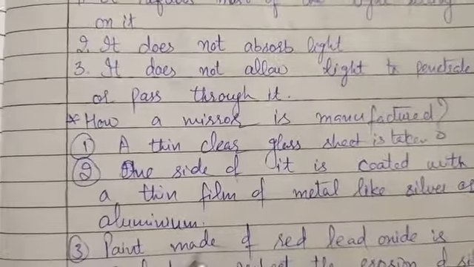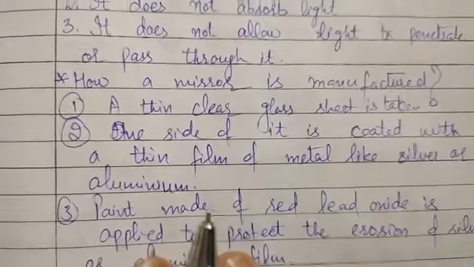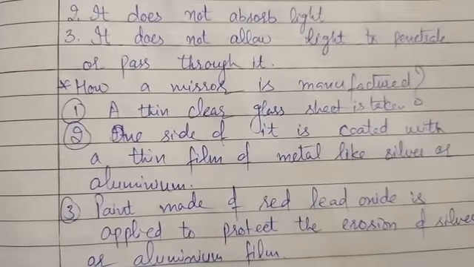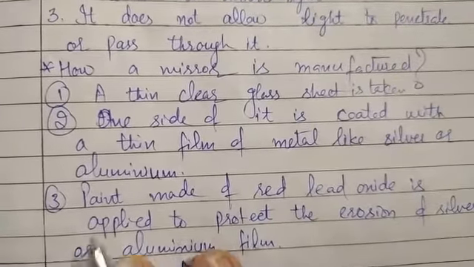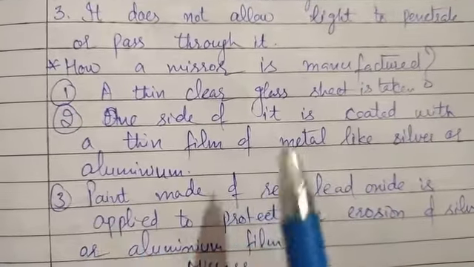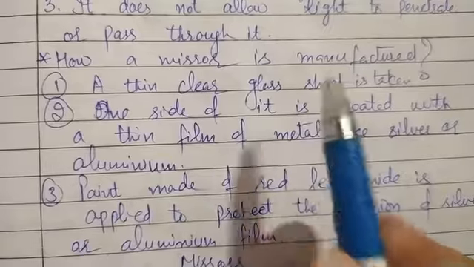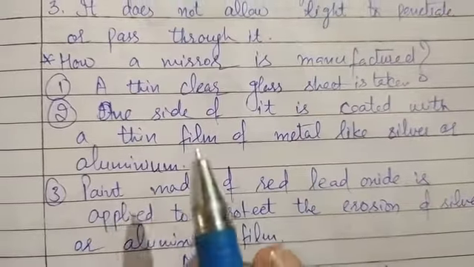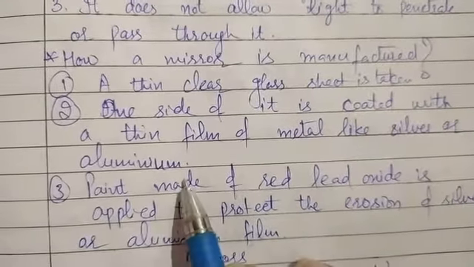So how is a mirror manufactured? For manufacturing a mirror, a thin clear glass sheet is taken, and after that one side of that clear glass sheet is coated with a thin film of metal, that can be silver or aluminium.